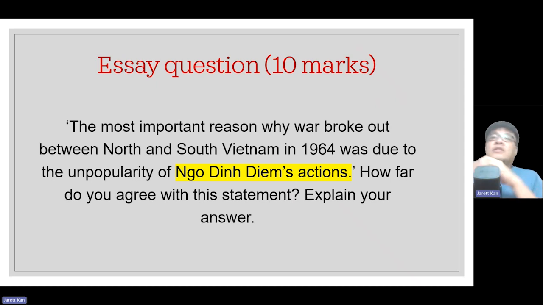So the given factor is the unpopularity of Diem's actions. You can talk about other factors. Some can talk about the role of the USA, some about the role of North Vietnam, and some might even talk about the Geneva Conference and how Vietnam was partitioned and that contributed to the war. So there are many factors you can consider as you answer this question.